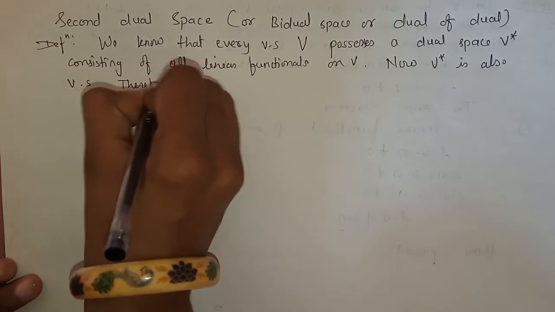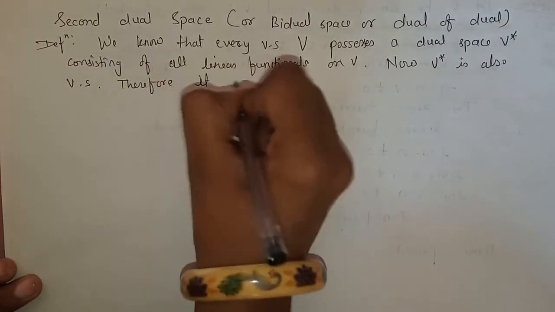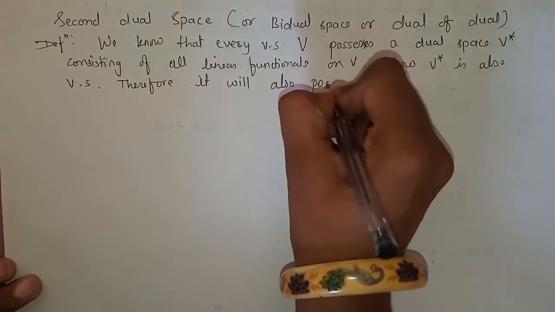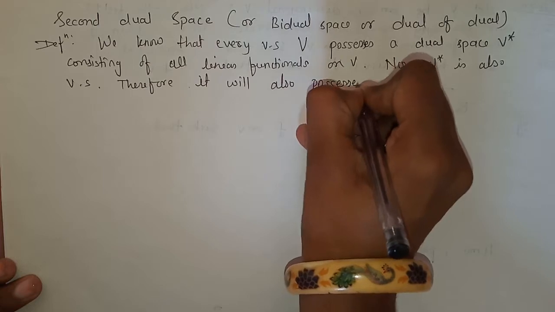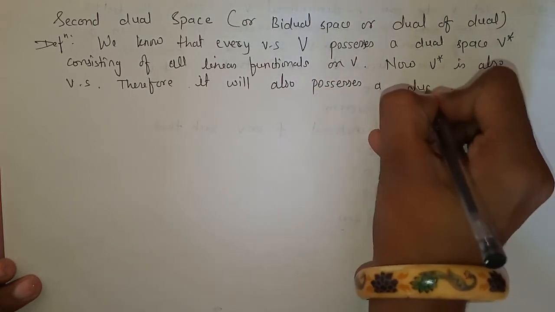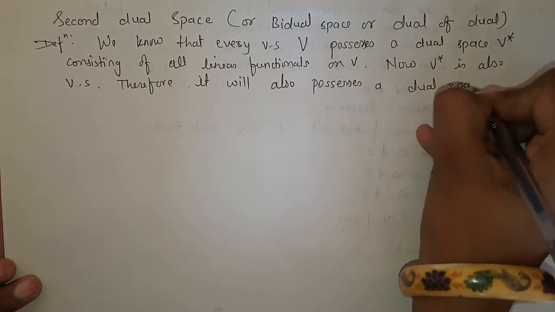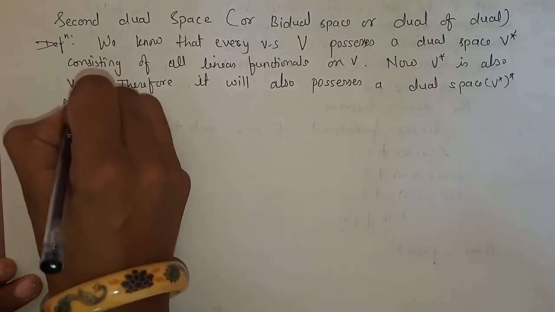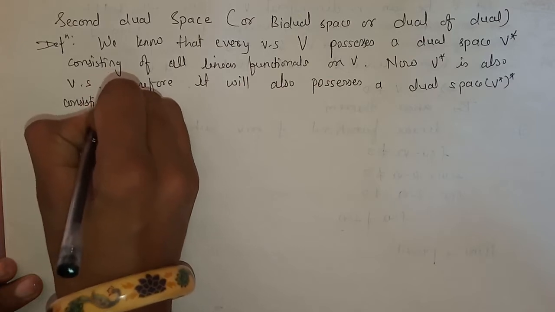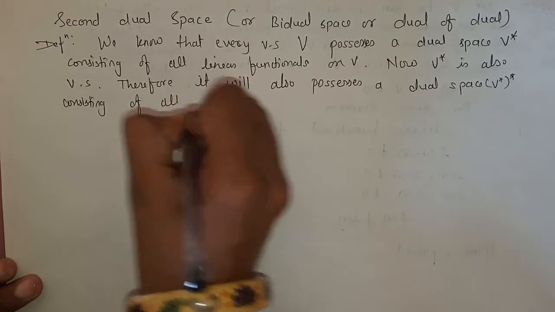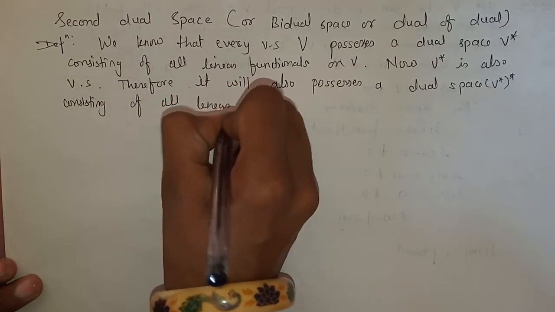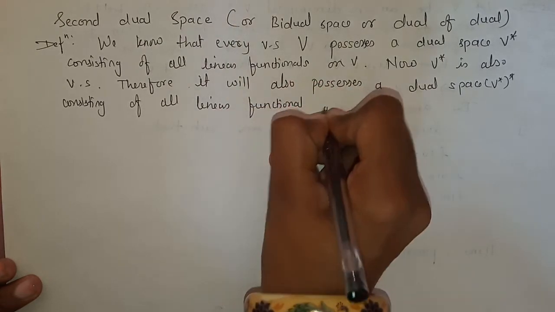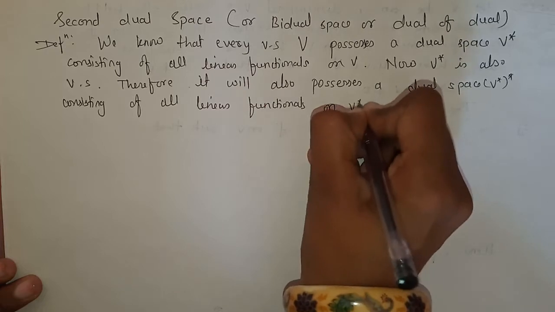Therefore it will also possess a dual space V star of star, consisting of all linear functionals on V star.